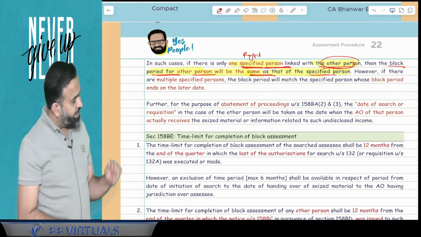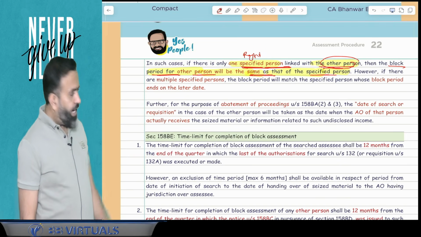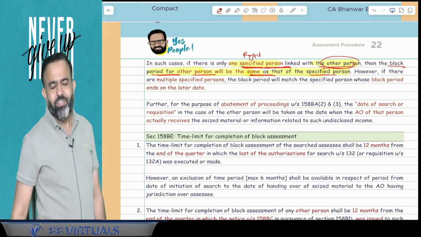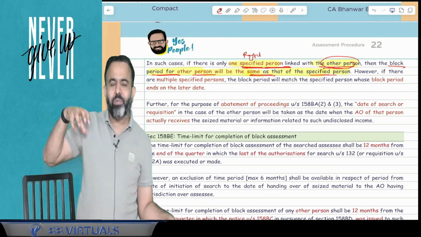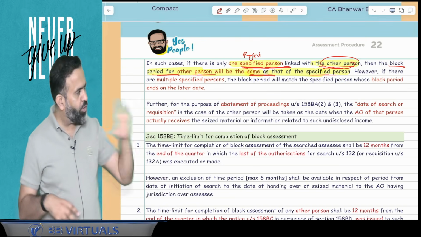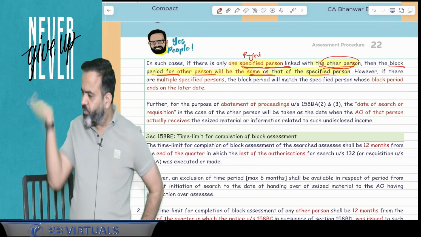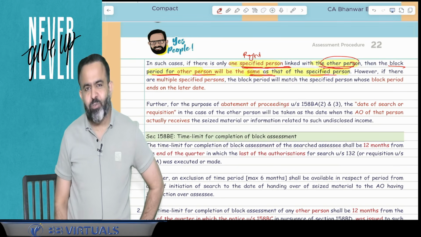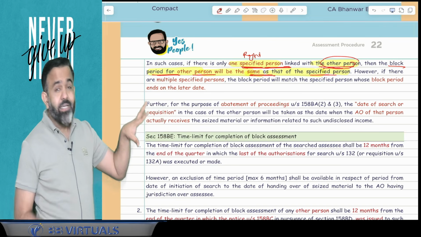Now when a raid is conducted at the places of Rajnikant, Vijay and Nayantara, and at all three places there is a connection of Dhanush. So Dhanush has undisclosed income, like here the AO of Dhanush got the information from the AO of Rajnikant, the AO of Vijay, and the AO of Nayantara also. Now the question is, what will be the block period for Dhanush? So guys, the block period of Dhanush will be the block period out of these three, whichever ends later.